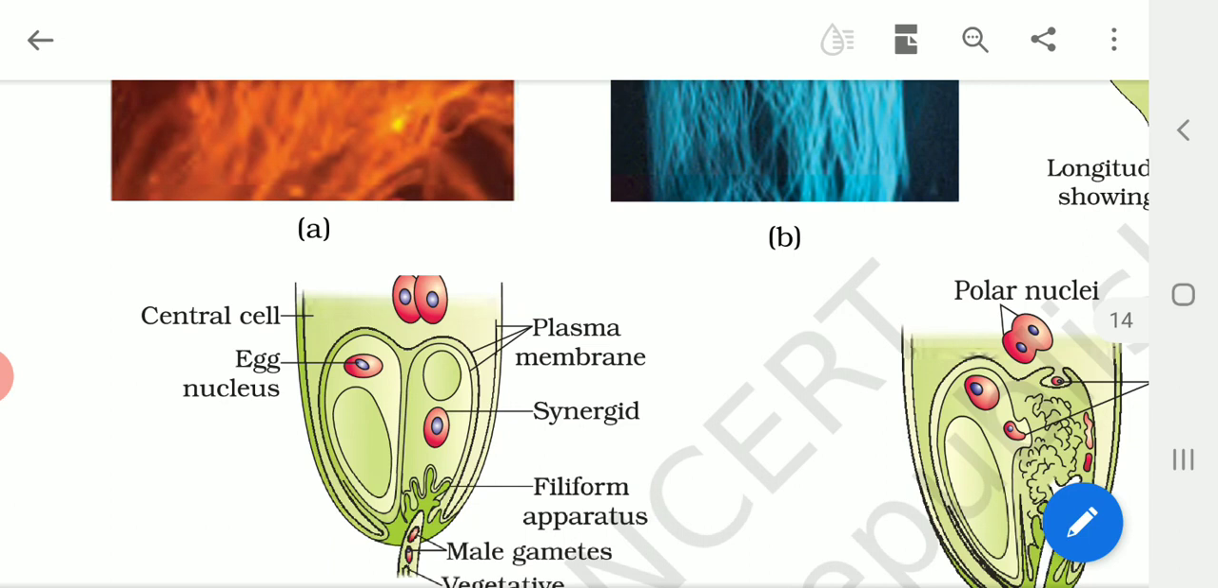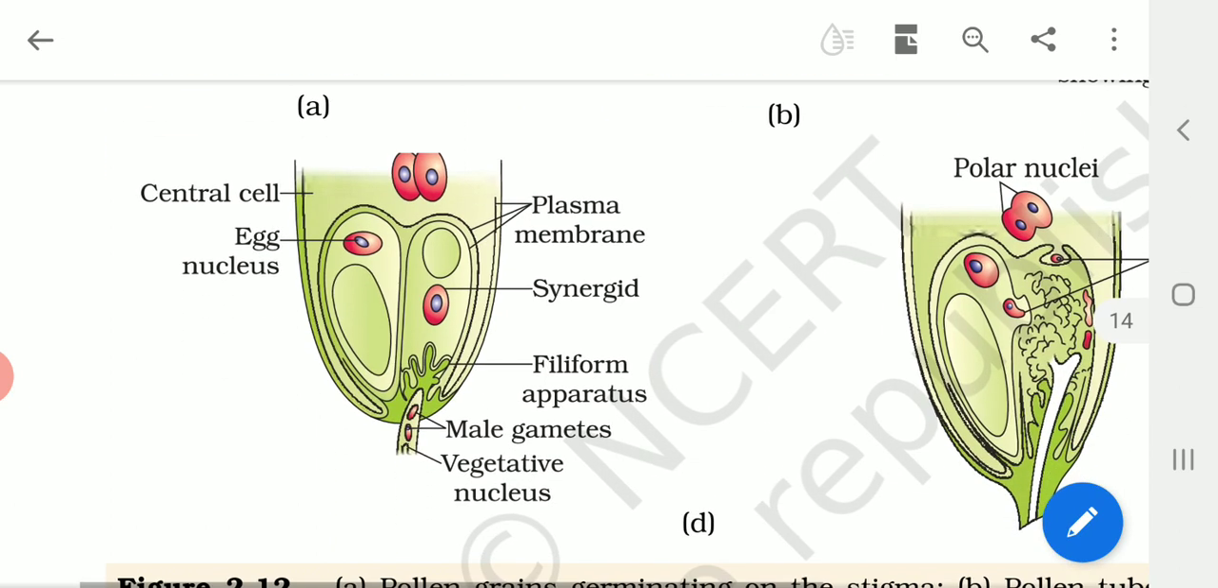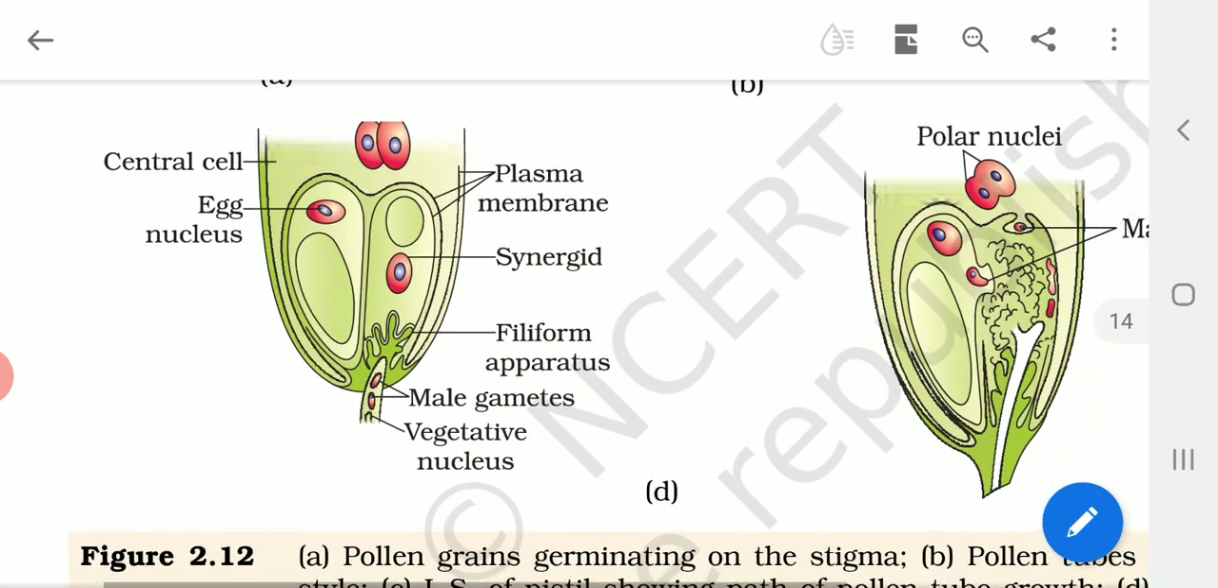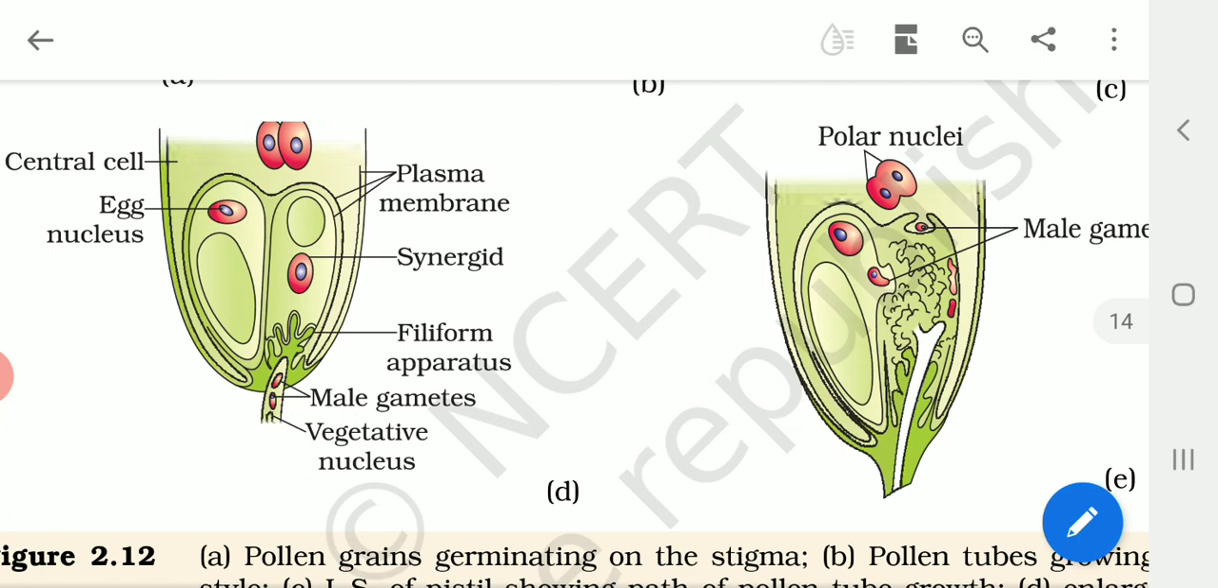All these events, from pollen germination on the stigma until the pollen tube enters the ovule, are together referred to as pollen pistil interaction. What is this called? Pollen pistil interaction. The pollen tube grows after falling on the stigma, passes through the style, enters the ovule through the micropylar end with the help of the filiform apparatus, and then releases the two male gametes into the embryo sac. All these events are collectively called pollen pistil interaction. That is a very important aspect of flowering plants.